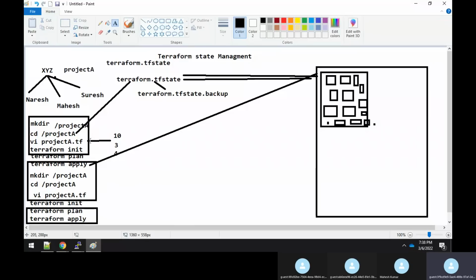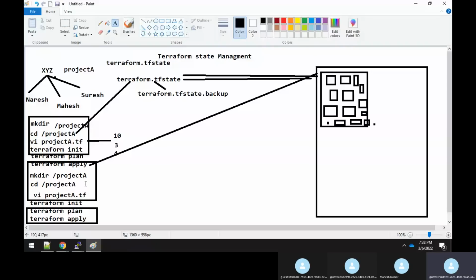It means that suppose someday Naresh has not logged in, he's off, and Mahesh has to continue with this project. So Mahesh will take this project A.tf file from Naresh, open that file, make some changes in this project, and do an apply here.